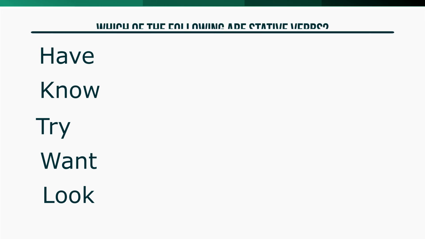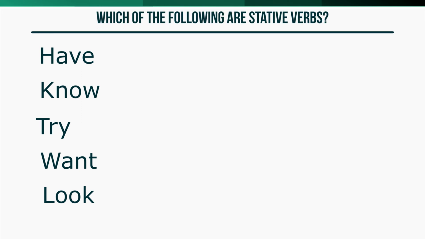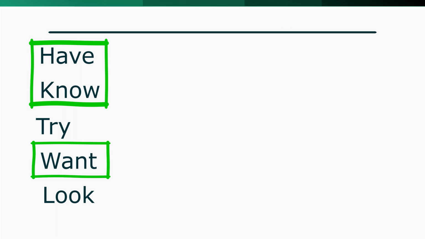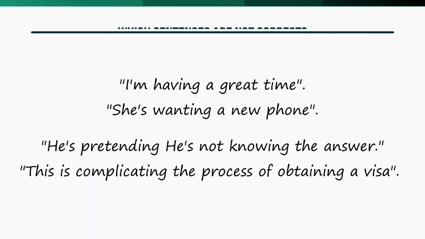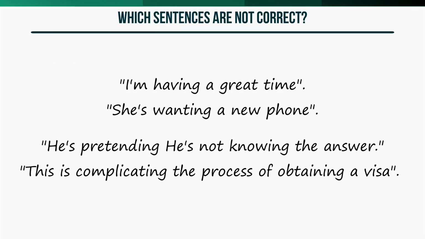Stative verbs, on the other hand, can refer to states, emotions, or other abstract verbs. They are not typically used with continuous tenses. Here's a quick quiz. Which of these verbs are stative verbs? Which of these sentences are not correct?